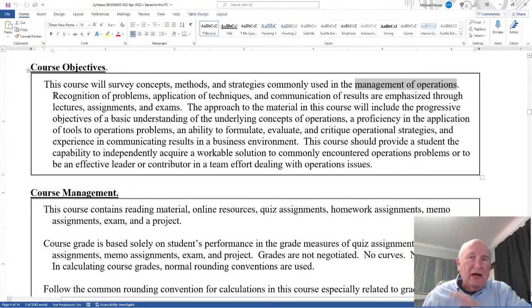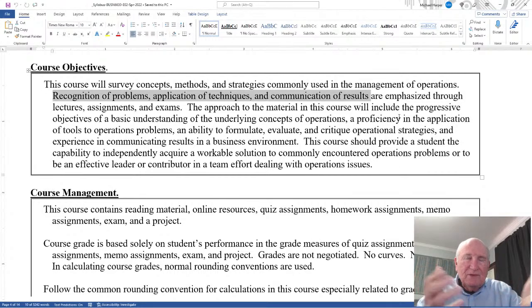I'm approaching this in three ways, and you'll see this in different assignments: recognition of problems, application of techniques, communication of results. Those three are extremely important and key in business. One, recognizing what the problem is. You can't solve a problem if you don't know what it is. These problems don't come at you like a textbook. They come at you in real life, and you have to actually recognize what it is, define it, and say that's what the problem is. Because in business, people solve the wrong problems because they don't recognize what the problem really is, and so they're solving something that's wrong.